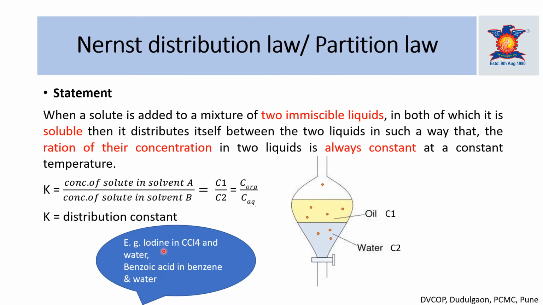The partition coefficient of iodine in carbon tetrachloride and water can be determined by using this distribution law or this separating funnel. Same, the partition coefficient of benzoic acid can be found by using benzene and water, these two immiscible liquids. So this is the simple distribution law.